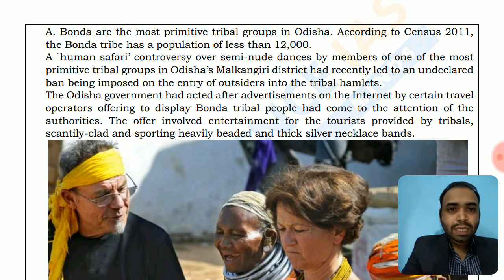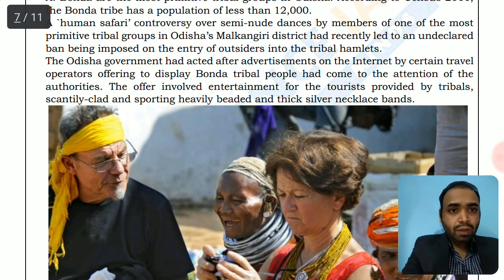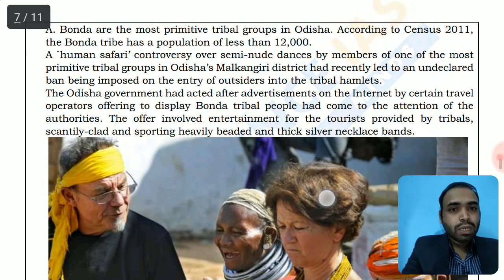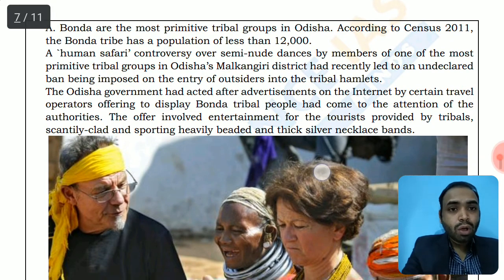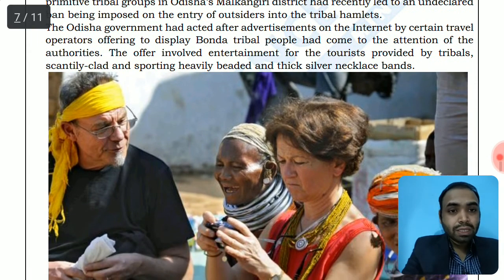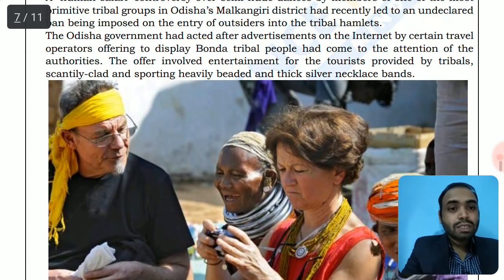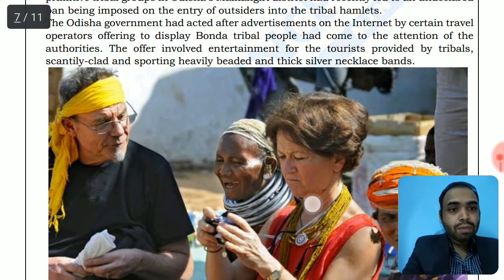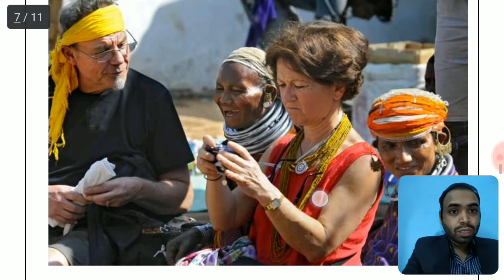The Odisha government acted after the advertisement on the internet by certain travel operators offering to display the Bonda tribal people. So these commercial exploiters, the travel operators, were offering foreigners exposure to the human safari, meaning they were considering the tribal groups as a human safari. We can see the foreigners here with the tribal people of the Bonda tribes of Odisha.